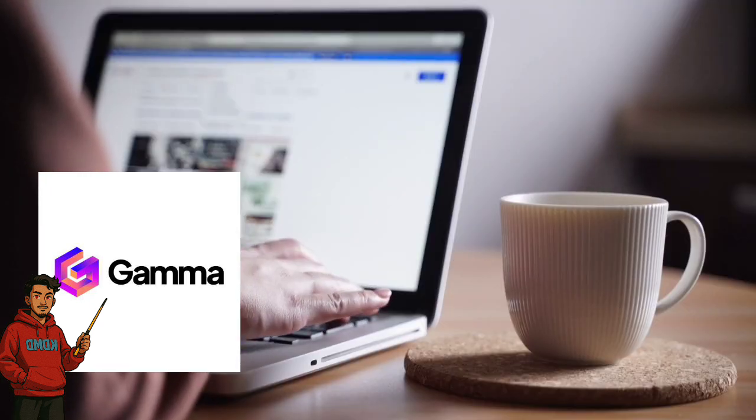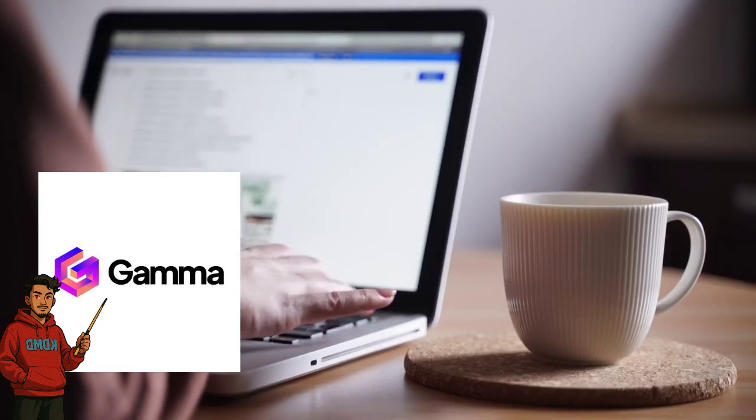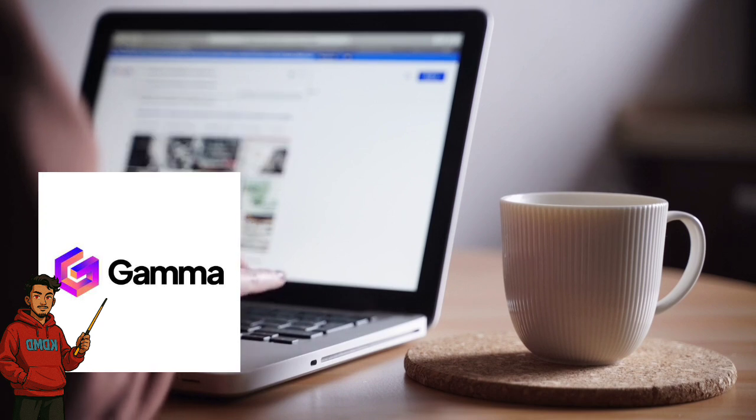Number 4, Gamma App AI Presentation Maker. This one feels like magic. Gamma takes your ideas or text prompts and turns them into beautiful, modern slide decks instantly. There is no requirement of professional designing skills, and also no formatting stress. Simply type what your presentation is about, and it auto-generates slides with layouts, visuals, and structure.